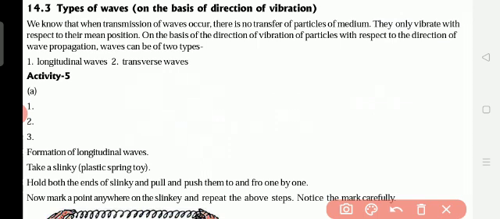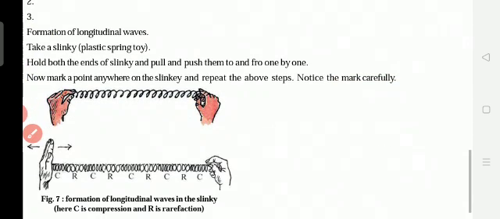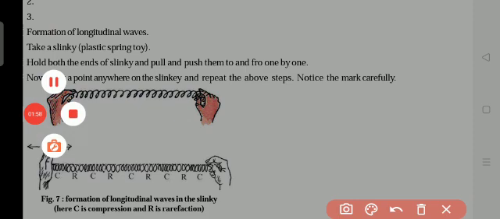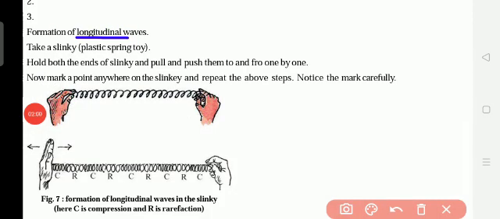Two kinds of waves are there. The first one is the longitudinal wave. The second one is the transverse wave. Here is one activity. Now here we are going to study the longitudinal waves. Take a slinky, like a spring, hold both the ends of the slinky, and pull and push them to and fro one by one.